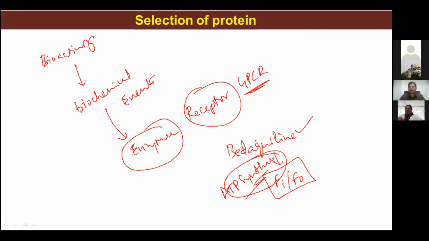Like that, you can go through the literature or the bioinformatic resources that are available, choose an enzyme which is critical for the survival of the microbe, and from there you can start your research work. Now let's see how we have done our case study.